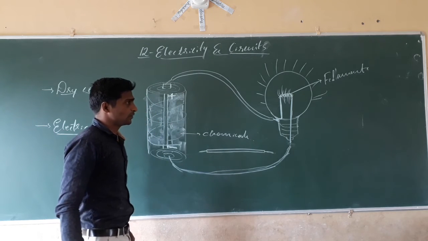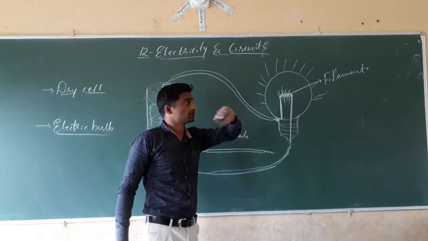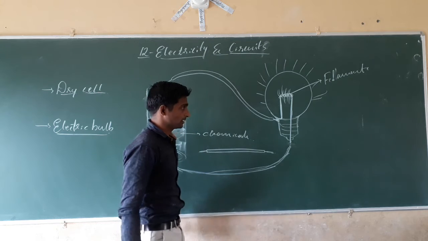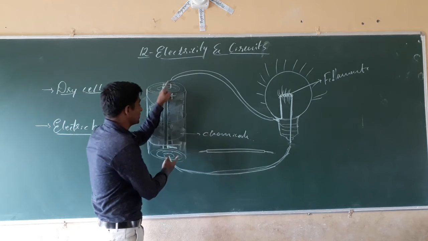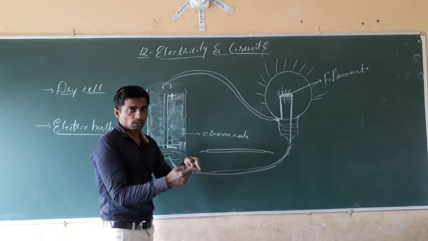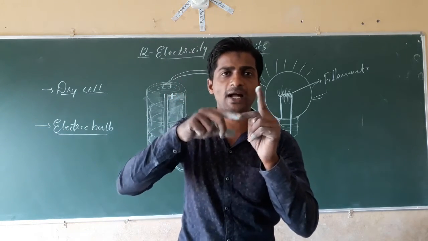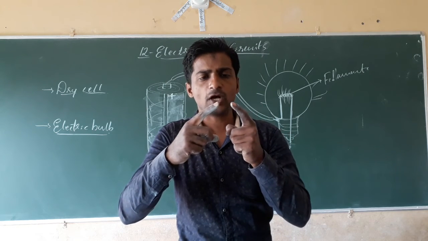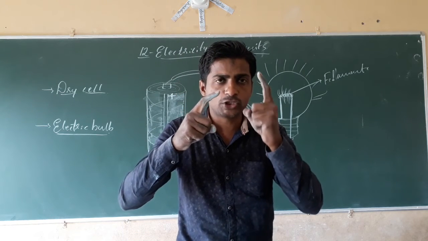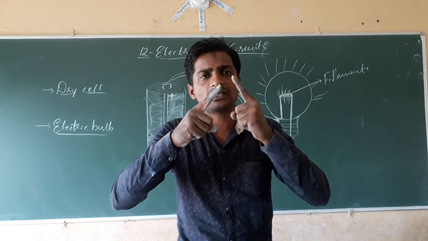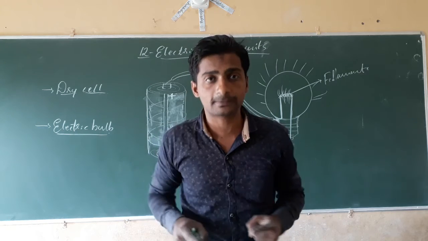See, instead of using tungsten wire, if you use another wire, what happens? Other metal wires like iron and so on may melt, isn't it? Because in electricity you will see two wires, one positive wire and another negative wire. When we join the positive and negative wires, what happens? It produces a spark. Understood?